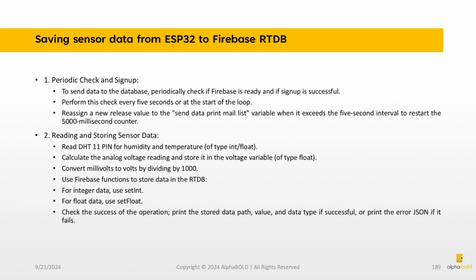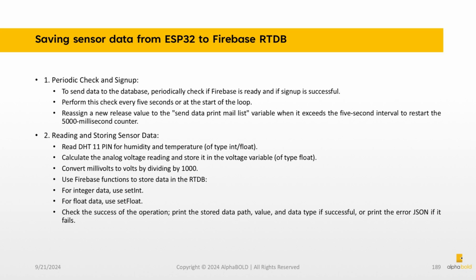Perform this check every 5 seconds or at the start of the loop. Reassign a new value to the send data previous millis variable when it exceeds the 5-second interval, to restart the 5,000 millisecond counter. 2. Reading and storing sensor data. Read the DHT11 pin for humidity and temperature of type float. Calculate the analog voltage reading and store it in the voltage variable of type float. Convert millivolts to volts by dividing by 1000.